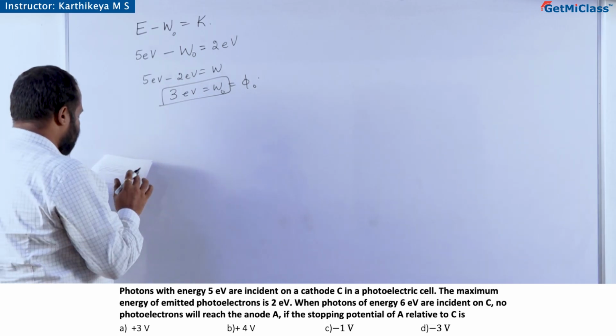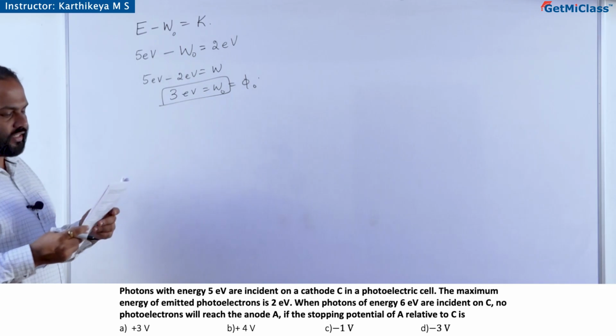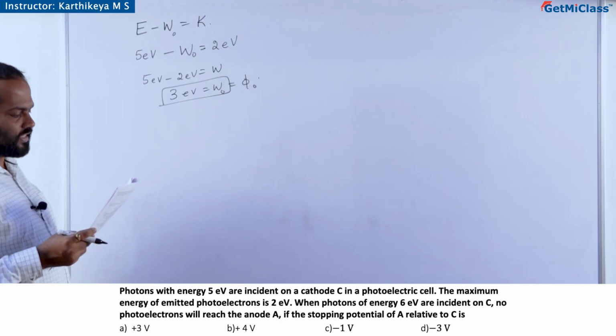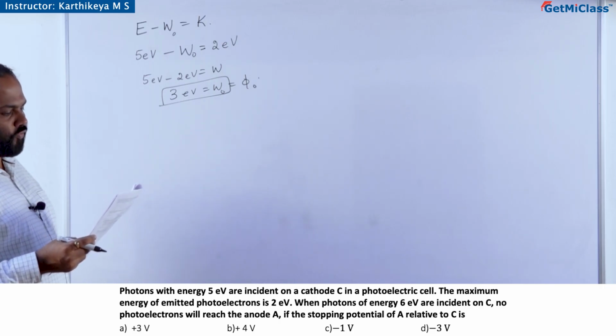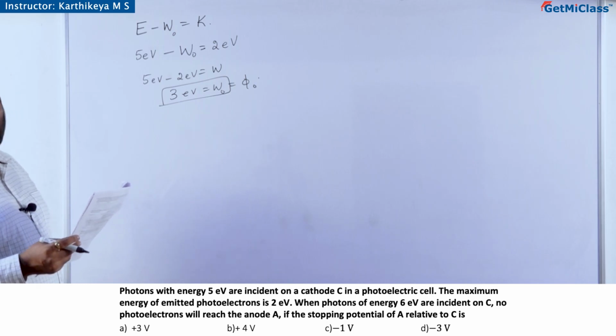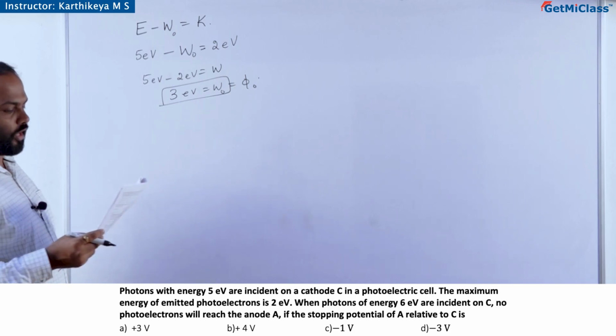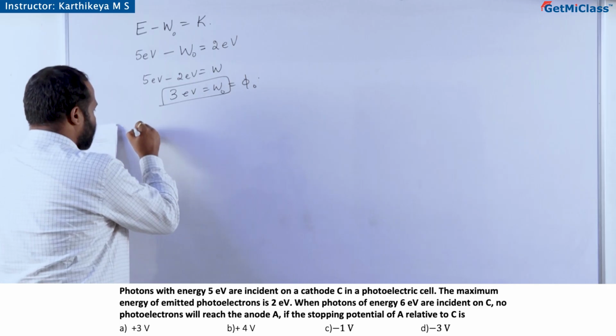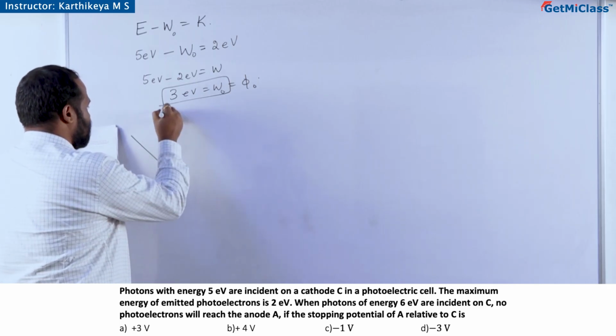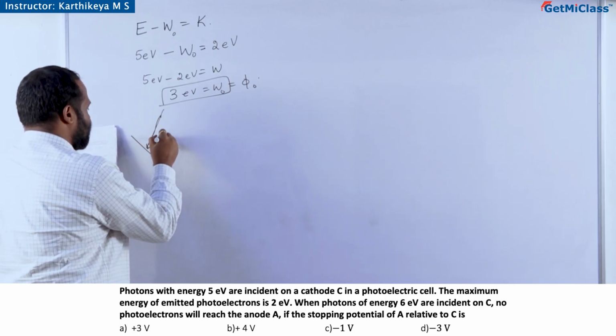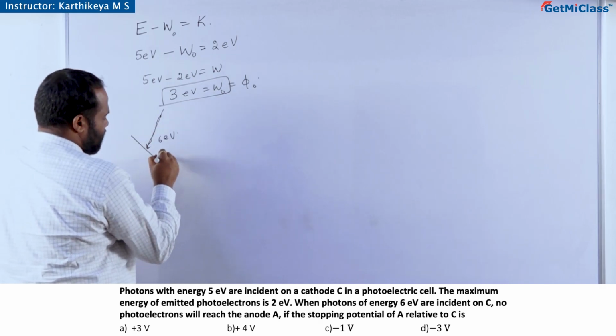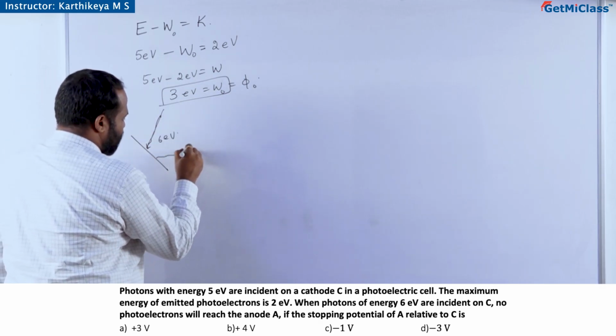Then when photons of energy 6 electron volt are incident on C, no photoelectrons will reach anode A if the stopping potential is. So when they are incident at 6 electron volt, electrons are ejected out, no?